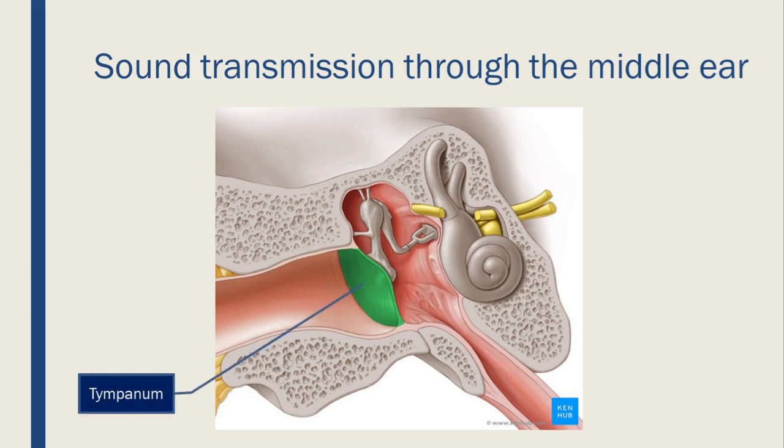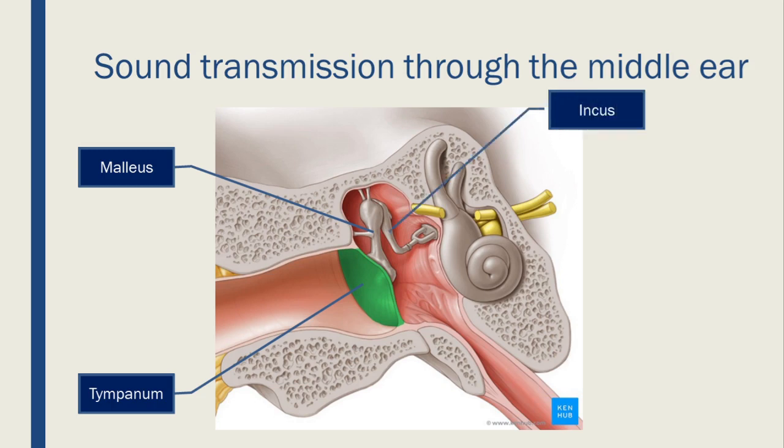You can see the ear ossicles in the middle ear arranged one after the other, forming a chain. The first ear ossicle is the malleus. It is connected to the tympanum. The vibrations of the tympanum are transferred to the malleus. Here, the vibrations are entering into a solid medium from air. The malleus transfers the vibrations to the next ear ossicle, that is incus. Incus transfers the vibrations to the third ear ossicle, stapes.